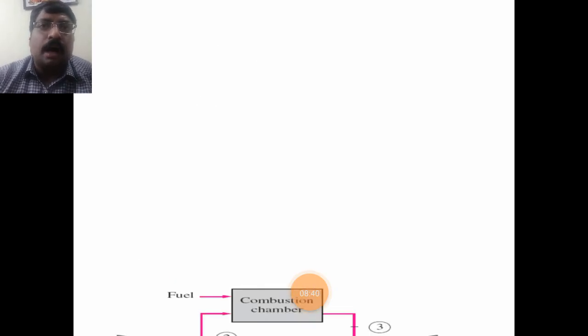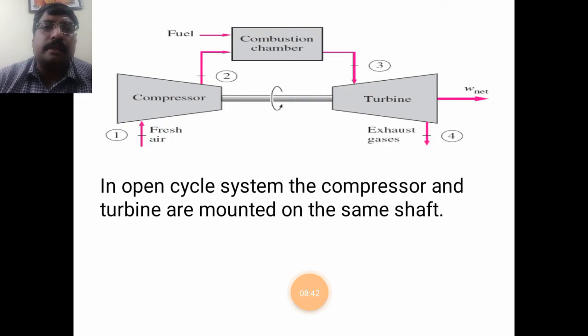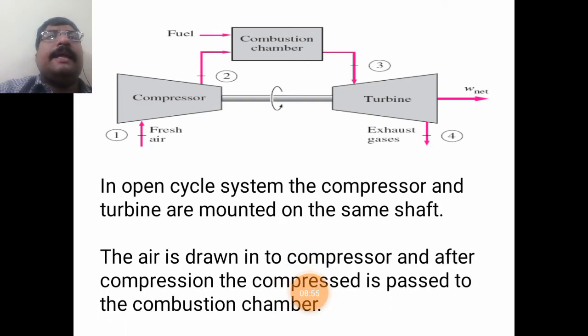Okay, now see, in open cycle system, the compressor and turbine are mounted on the same shaft. Now the air is drawn to the compressor, and after compression, the compressed air is passed to the combustion chamber. So in open cycle system, first the fresh air is taken as inlet to the compressor. In the compressor, the air is compressed and it is passed to the combustion chamber.